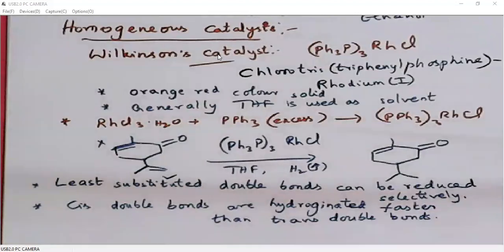This can be easily explained, why cis double bonds will undergo faster hydrogenation than trans double bonds with Wilkinson's catalyst.